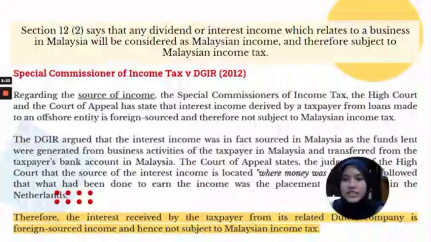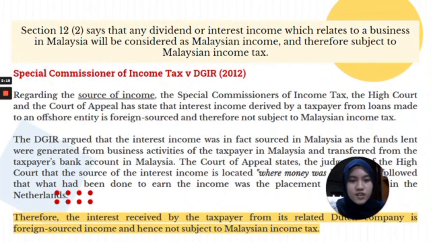Here, the DGIR argued that the interest income was in fact sourced in Malaysia as the funds were generated from business activities of the taxpayer in Malaysia and transferred from the taxpayer's bank account in Malaysia.